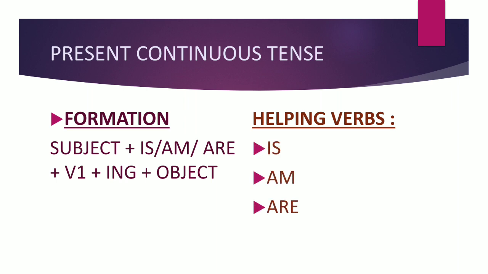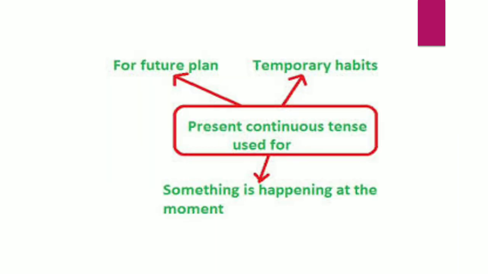So with the help of these helping verbs, we can convert the affirmative sentences into negative and interrogative. For example, he is going to school, he is not going to school, is he going to school, is he not going to school, right? So in this way we have to use present continuous tense and the helping verbs. If there is a plural like they, then we are using are. They are going to school, right? I am eating the food. Understand? So let's have a look at the usage.